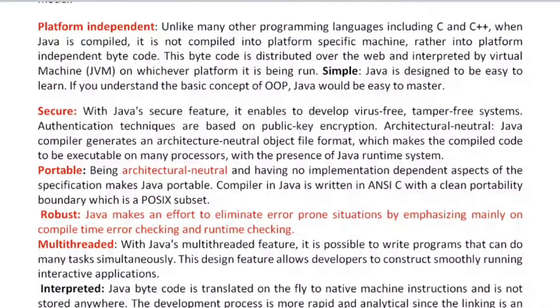The next one is interpreted. So interpreted is just like a feature where bytecode is translated to the native machine instruction and it is not stored anywhere. Clear? The development process is more rapid and analytical since the linking is an incremental lightweight process. So this is linked with the multi-threaded. So what is a thread? Thread is nothing but a lightweight process which is used to execute a task.